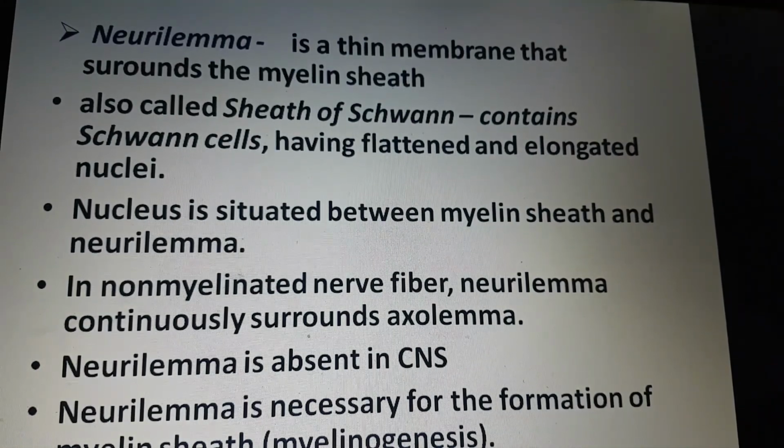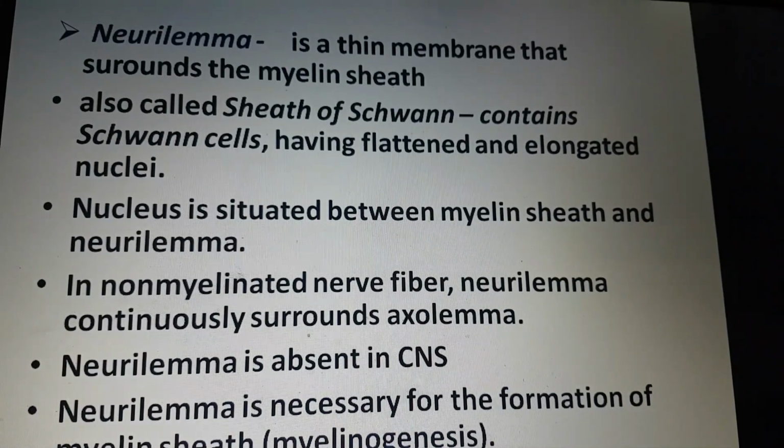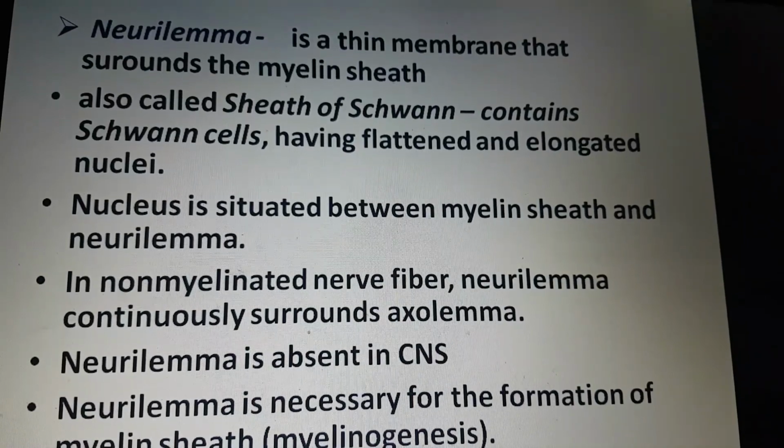At the node of Ranvier, that means where the myelin sheath is absent, the neurolemma invaginates and runs up to the axolemma in the form of a finger-like process. In a non-myelinated nerve fiber, the neurolemma continuously surrounds the axolemma. Neurolemma is absent in the central nervous system, and this neurolemma is necessary for the formation of the myelin sheath, that means for the process of myelinogenesis.